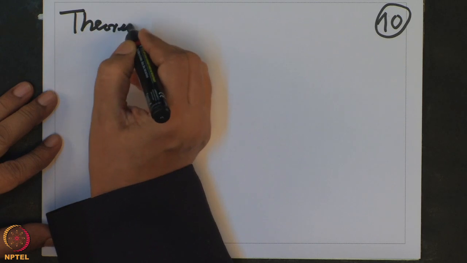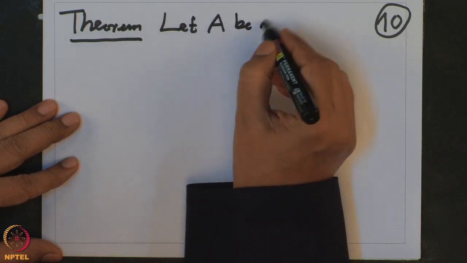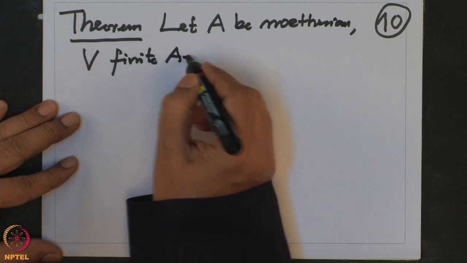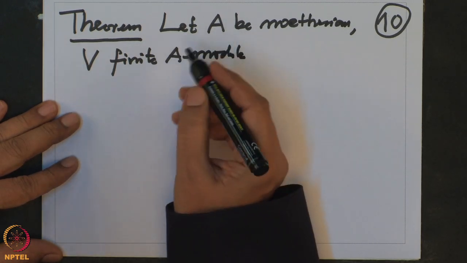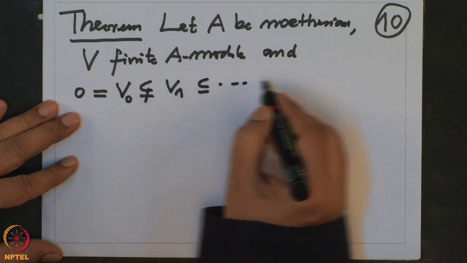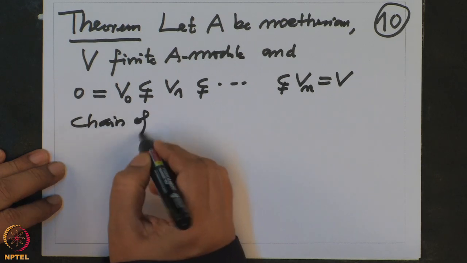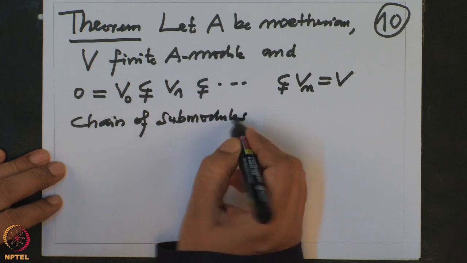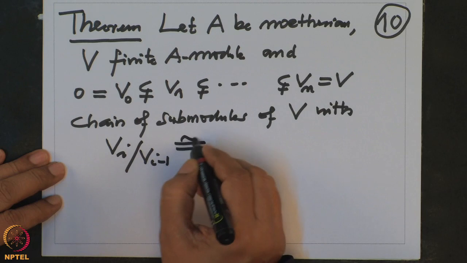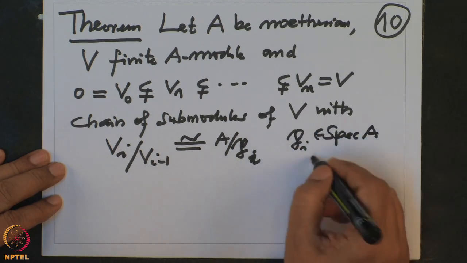So the next theorem is: now I will assume let A be Noetherian and V a finite A module, and we have a chain of submodules of V with the successive residues Vi by Vi minus 1 isomorphic to A by Pi, where the Pi's are prime ideals, i from 1 to n.